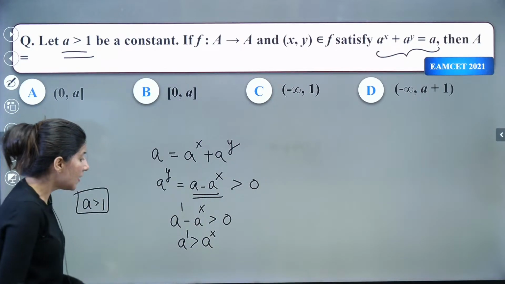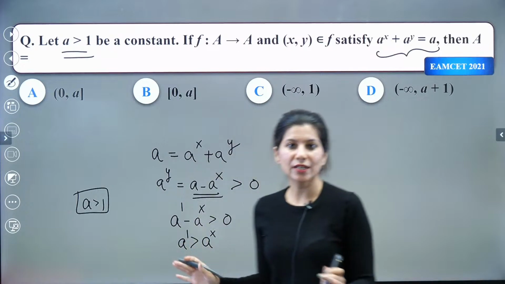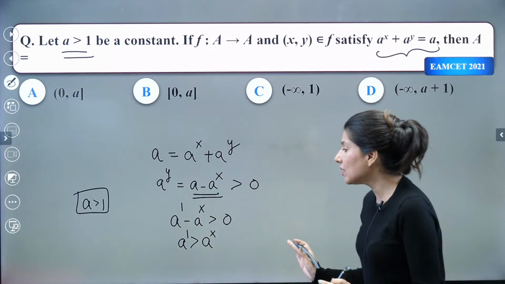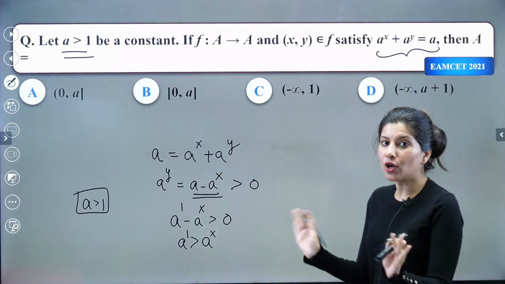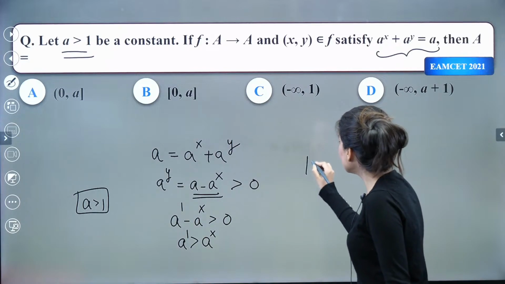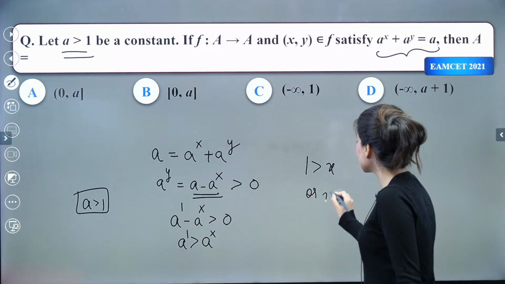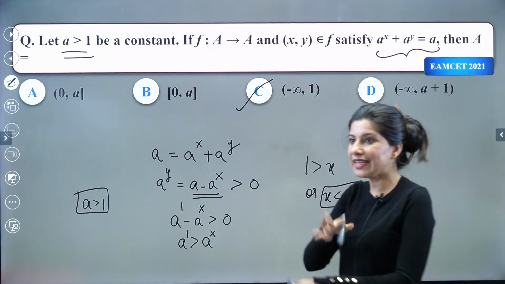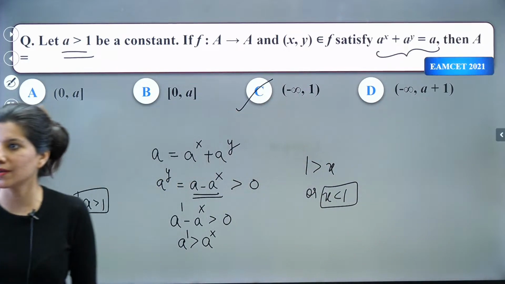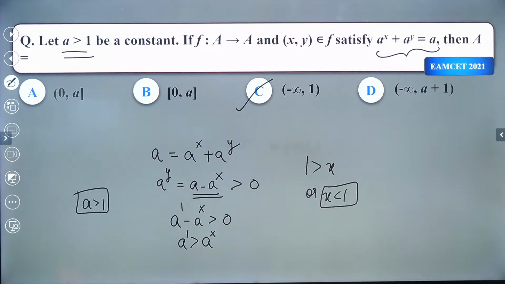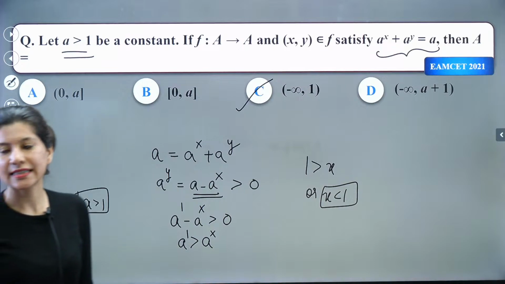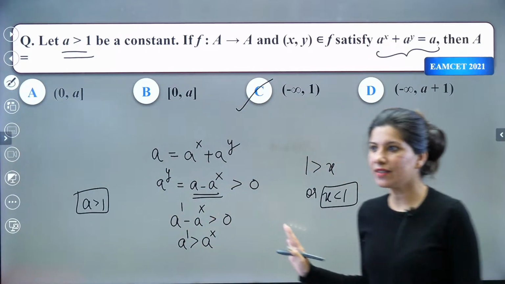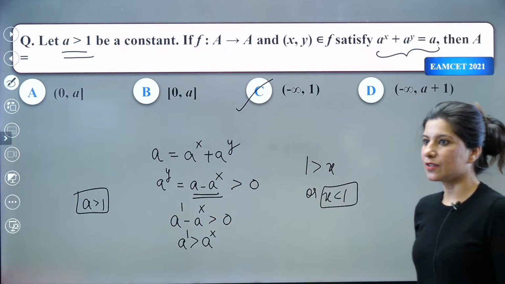So when your base is greater than 1, you can just simply remove the base. The inequality sign will not get changed. So that means 1 greater than x, or you can say x less than 1 is something which you are going to get, which is matching with option C. Easy peasy lemon squeezy question. All right, clear? I hope that this is clear.